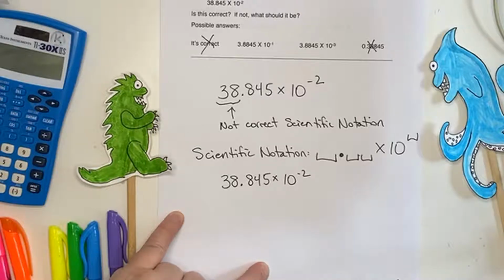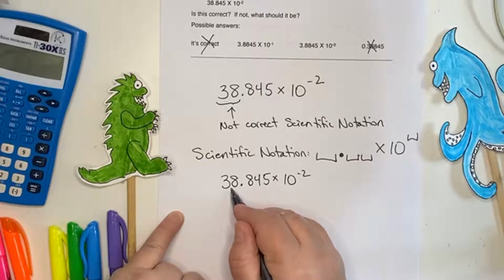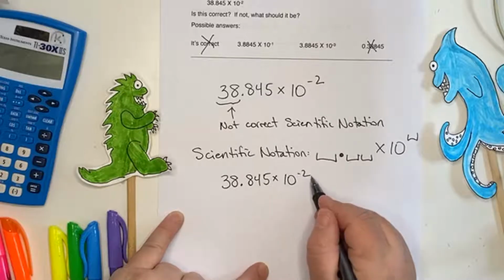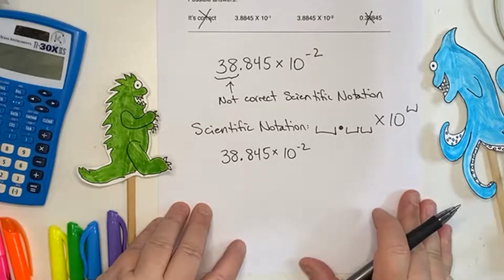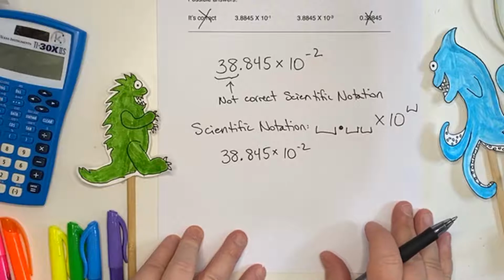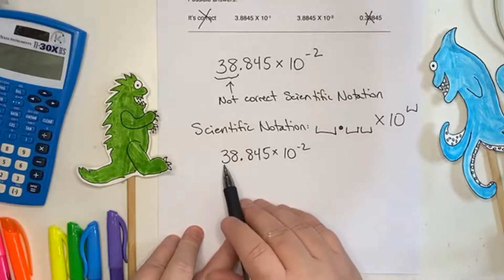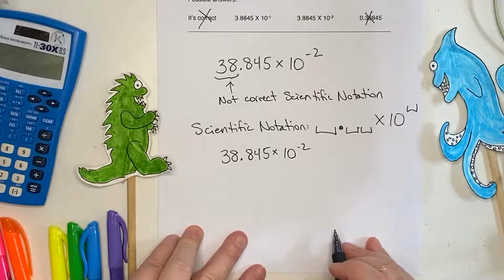Well, there are a couple ways to do it. If you are fancy, you could move the decimal point just once, so it's right there. And if you can figure out what the exponent's supposed to be, you'd be done. I think what a lot of people find is a slightly easier way to do it, especially if you have trouble remembering, is to take this, move it back into standard notation, and then put that back into scientific notation. It's a little bit extra work, but that way it's easier on my brain.